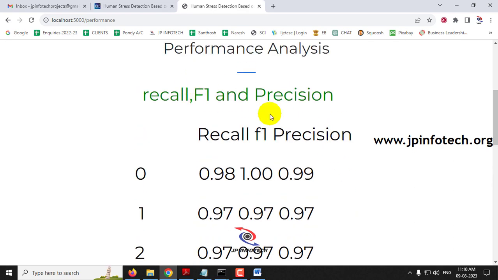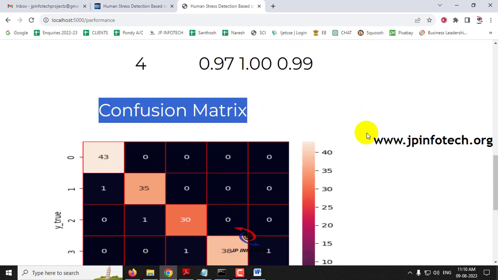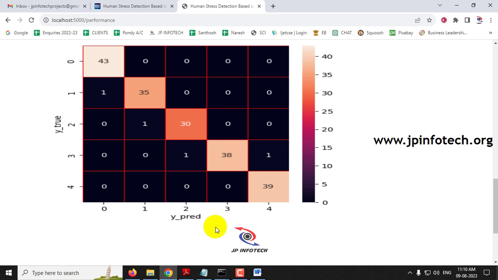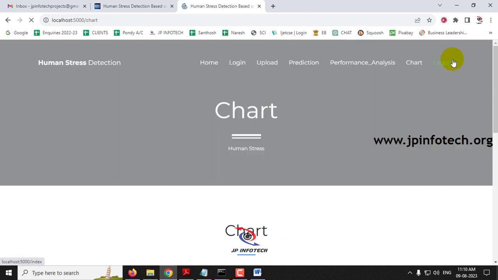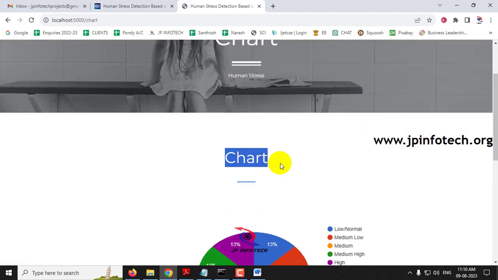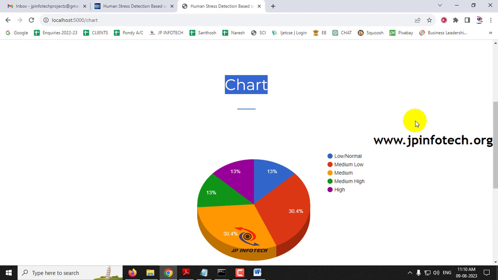In the performance analysis part, we have the confusion matrix also, which contains the true and the predicted label for the 5 classes. Now finally comes the chart part. Once you click this chart, it will navigate to the chart part. Kindly note that this is a static chart only, because we have not used any database in the project, as mentioned earlier. So this chart is pictorized based on the data set that we have trained on.